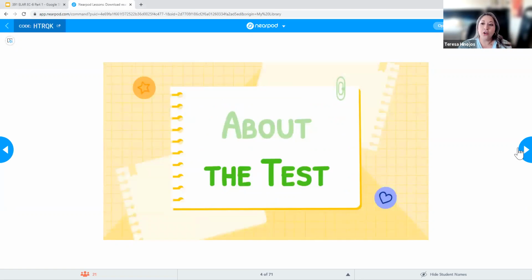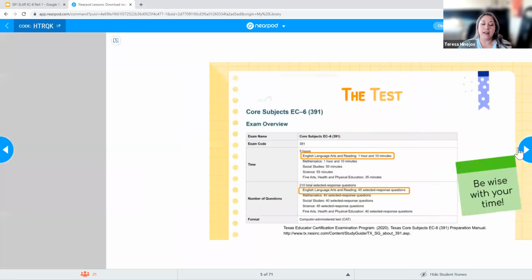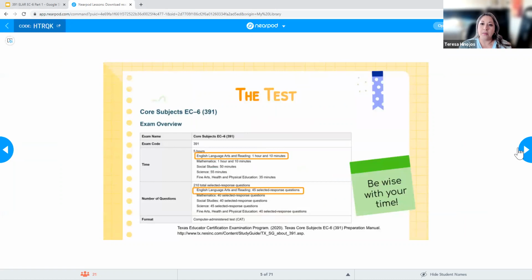All right, so just to go over the test, I know that all of you were able to take a practice exam with us and you got your scores. I'm still working on getting those breakdowns for you so you know specifically which competencies you need to study. When we look at the Core Subjects EC-6 test, you'll see that there is a total of 5 hours to take the exam, and each subject exam has its own specific amount of time.